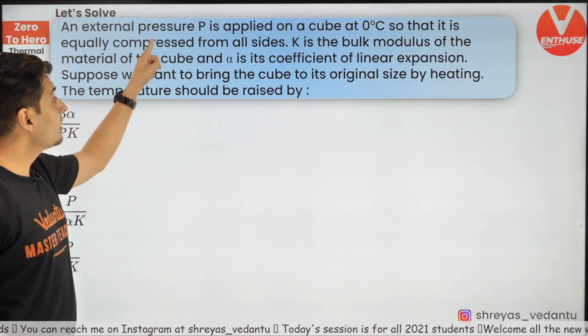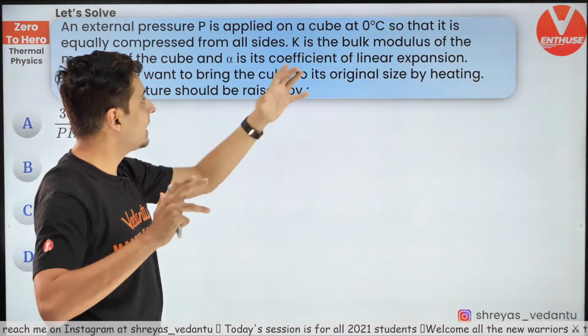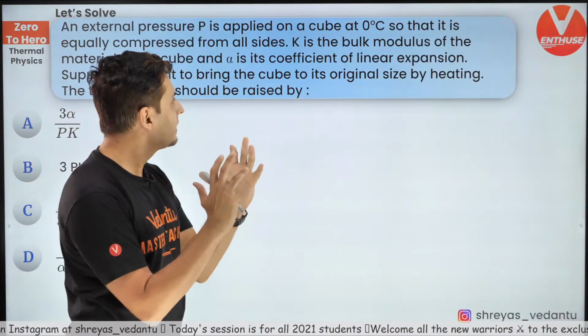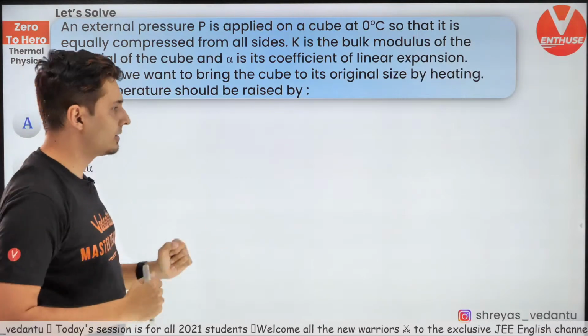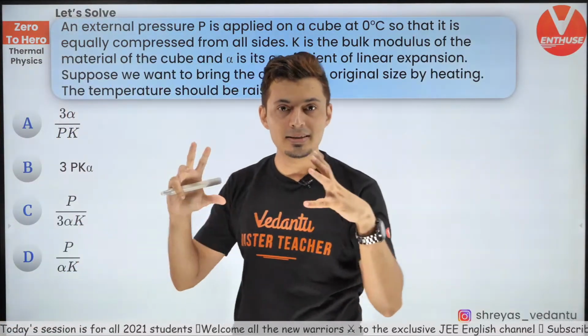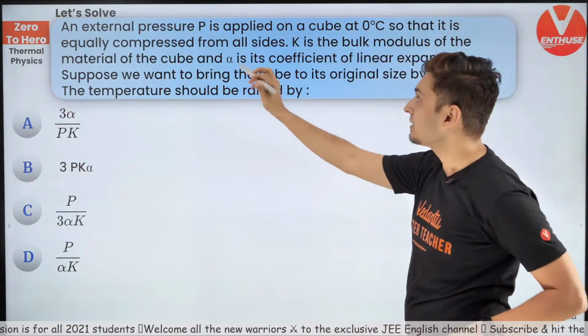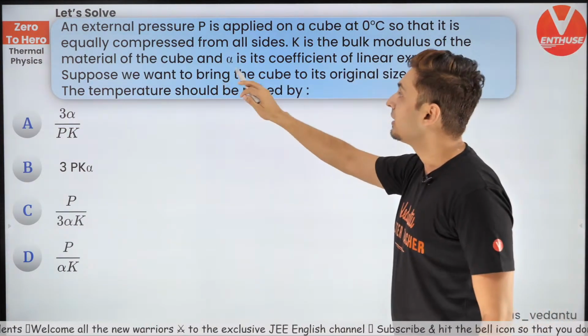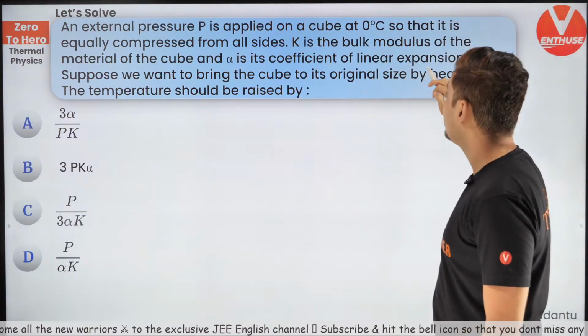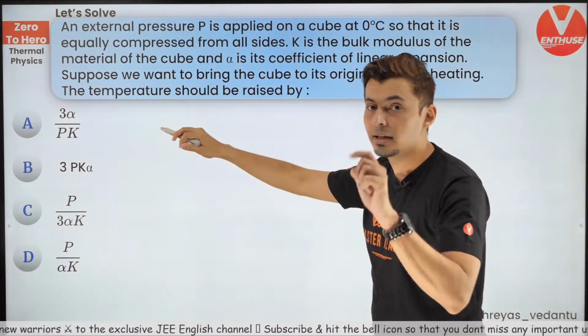An external pressure P is applied on a cube at 0 degrees Celsius so that it compresses from all the sides. So when you apply pressure, what happens? Anything will shrink. It compresses. K is the bulk modulus of the material. Alpha is the coefficient of linear expansion.